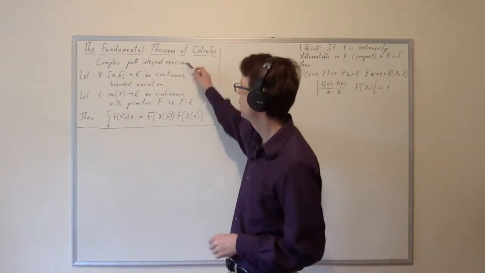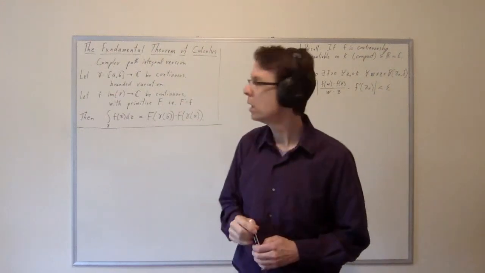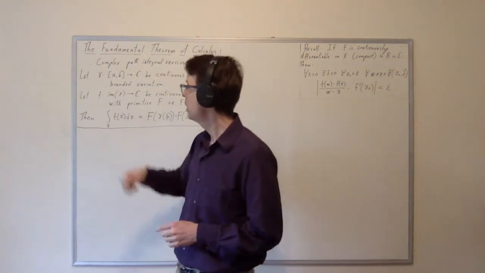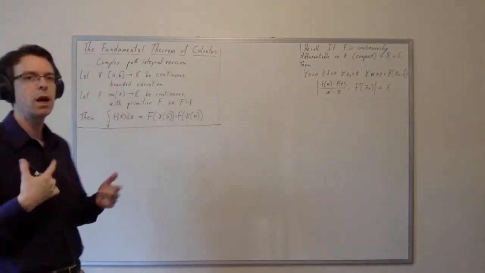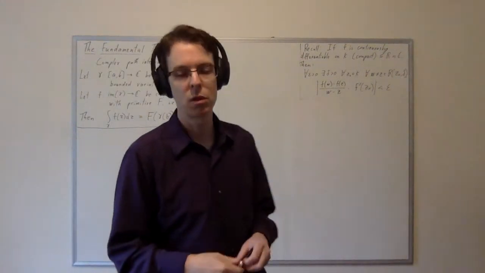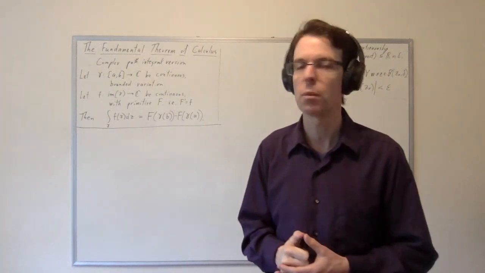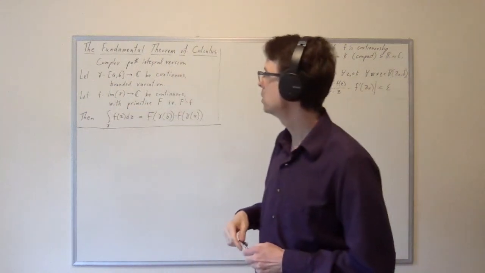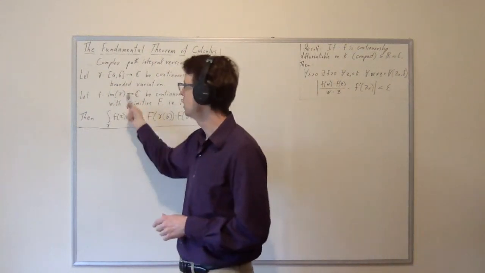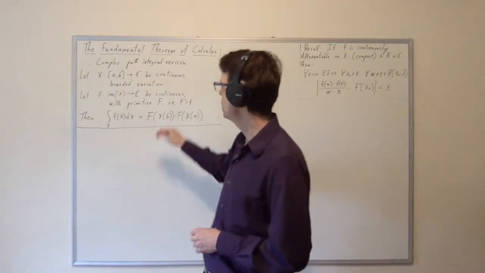So this is for complex path integrals. We have a path gamma. It's assumed to be continuous and of bounded variation. We have a function f. I'd like to say that f maps from the complex numbers to the complex numbers, but we don't need f to be defined on all complex numbers. In fact, if f of z is a function like 1 over z, then it won't be defined for all complex numbers. We need it to be defined on the image of gamma. It may be defined on more than that, but at least it needs to be defined on the image of gamma.